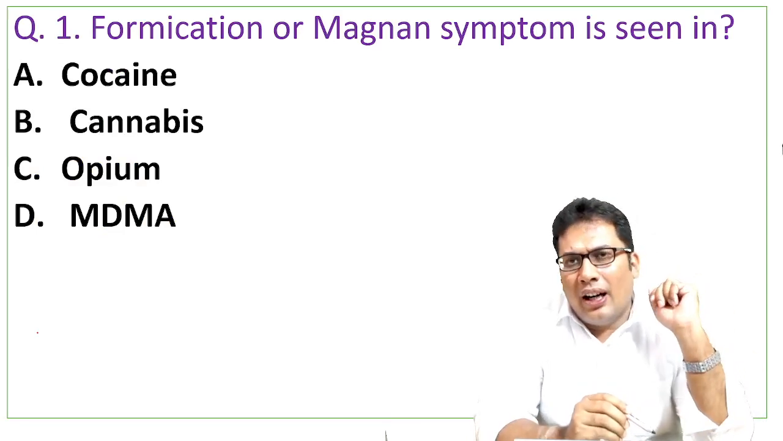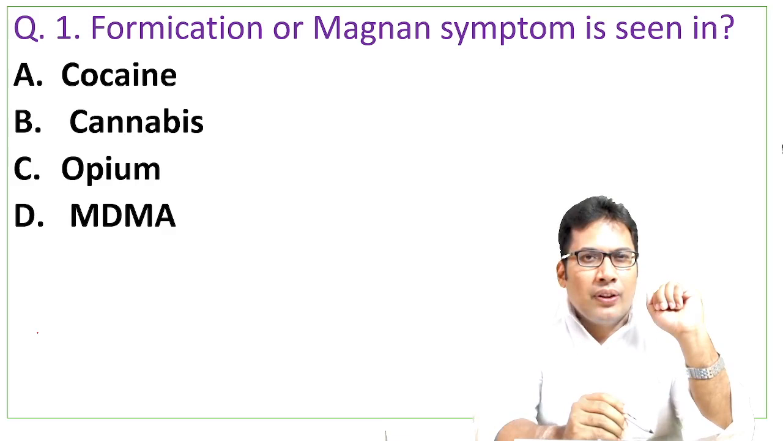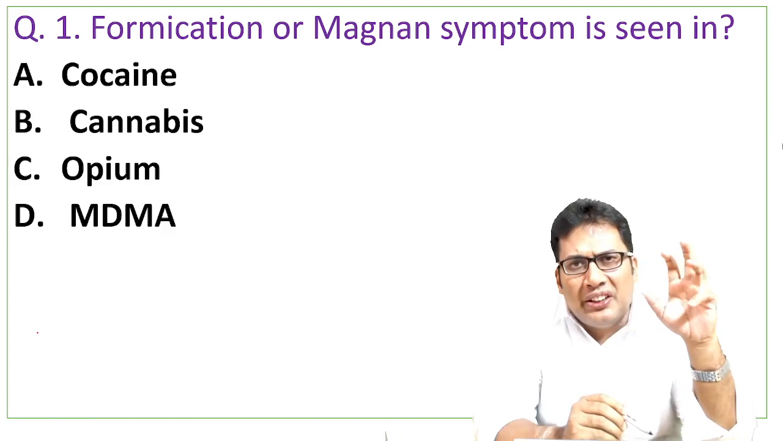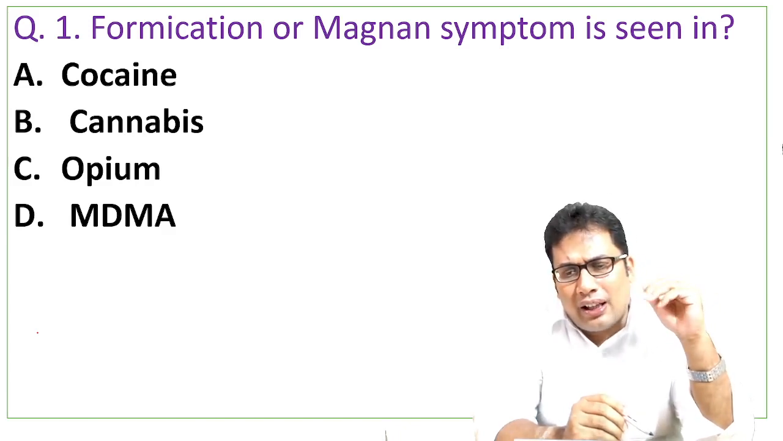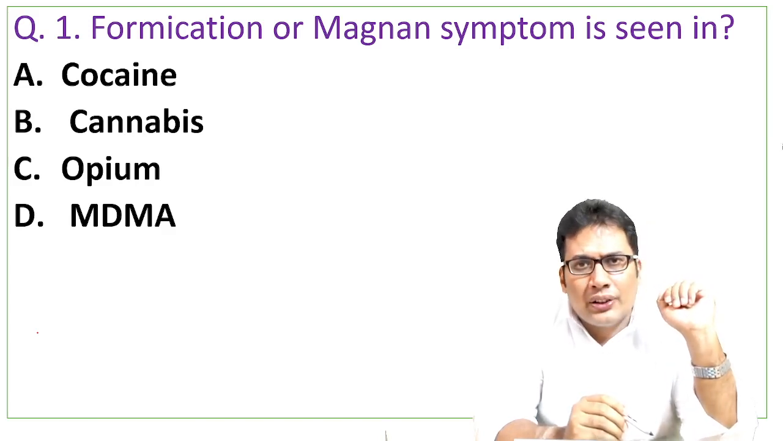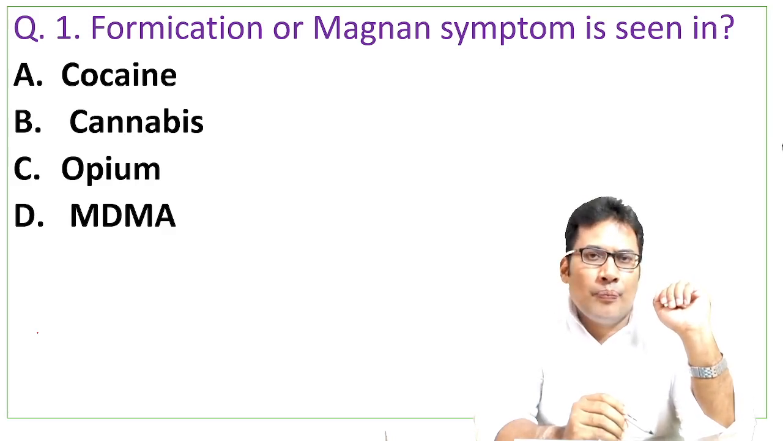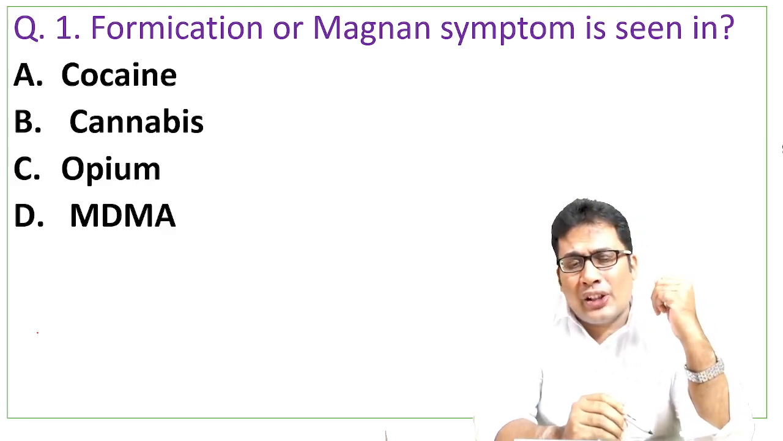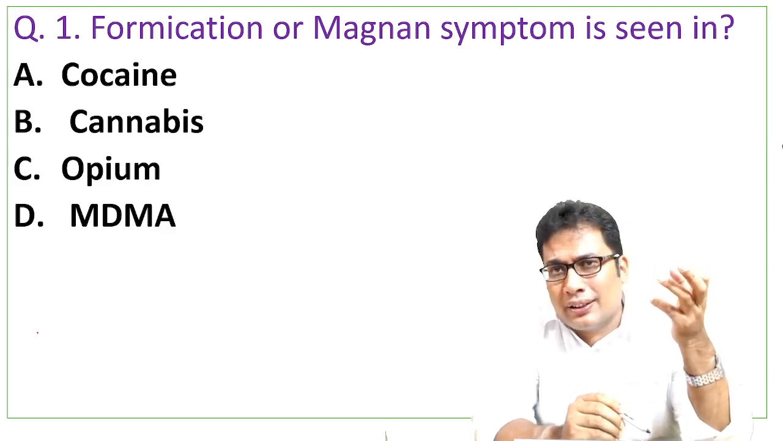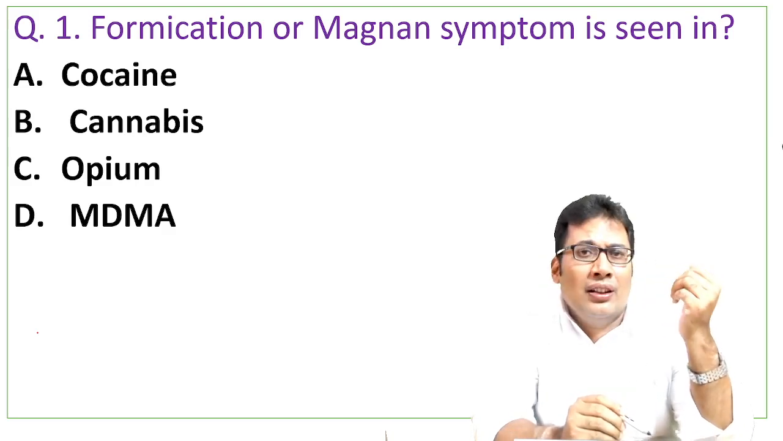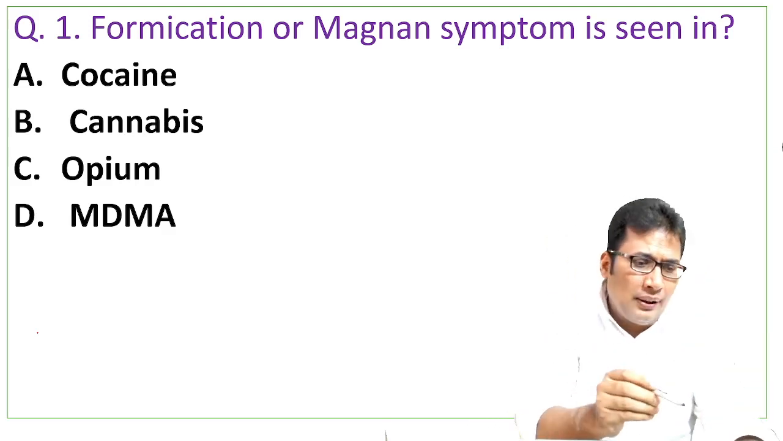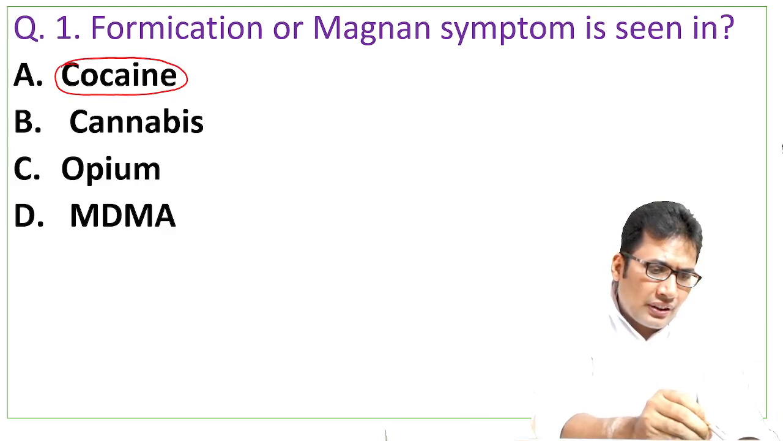The formication or Magnan symptom is seen in. So this is asked in the last INICET also, NEET PG also. Options are cocaine, cannabis, opium, and MDMA. As you know, formication or Magnan symptom, they are also known as cocaine bugs. They are tactile hallucinations. They are commonly seen in case of cocaine addiction. So your answer should be cocaine is the correct answer.